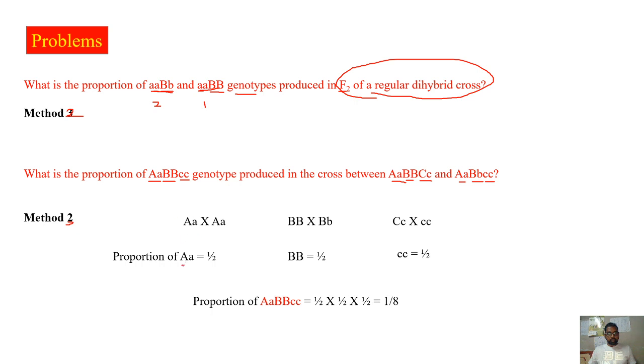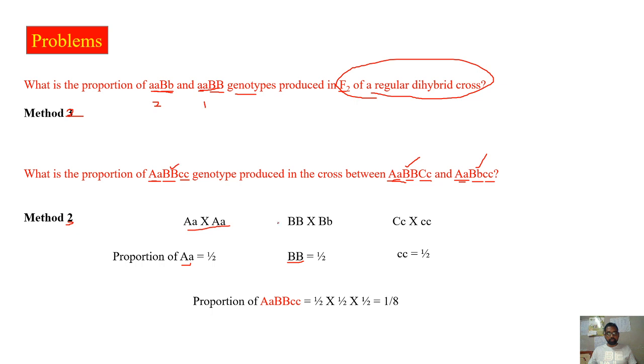The proportion of capital A small a is asked from capital A small a crossed with capital A small a. So you know it is heterozygous, which is similar to the F2 of the monohybrid cross, so the proportion directly we know is half. Now when I take capital B small b, what is the proportion of capital B?